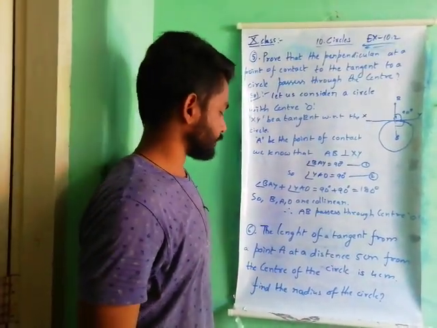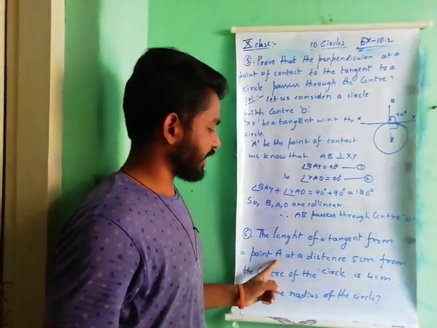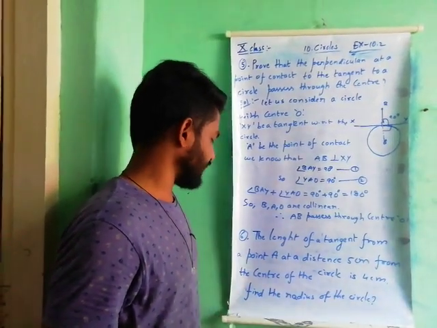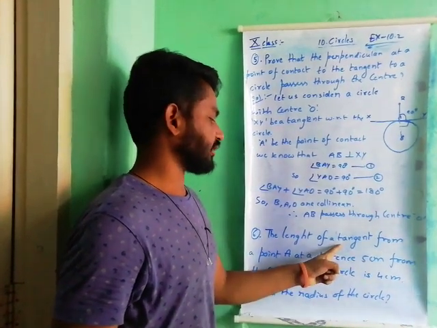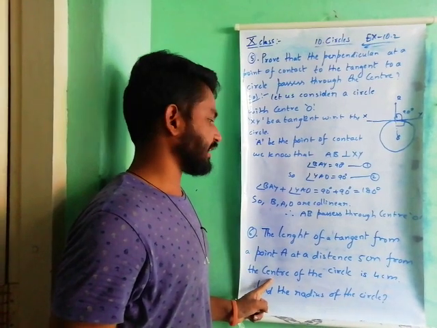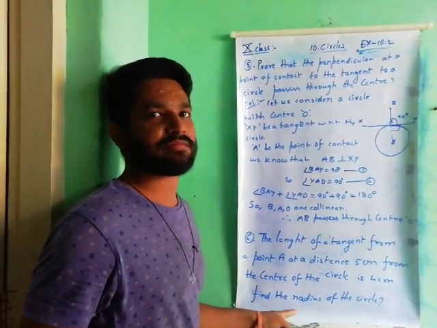Coming to 6th one. The length of a tangent from a point A at a distance 5 cm from the center of the circle is 4 cm. Find the radius of the circle. Here the length of the tangent and the distance from center to point are given. We have to find out the radius of the circle.